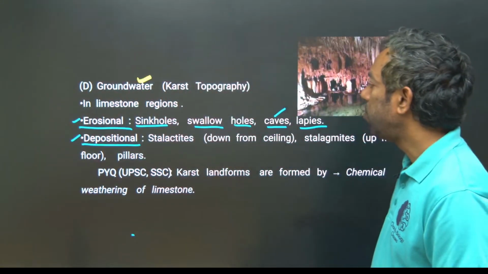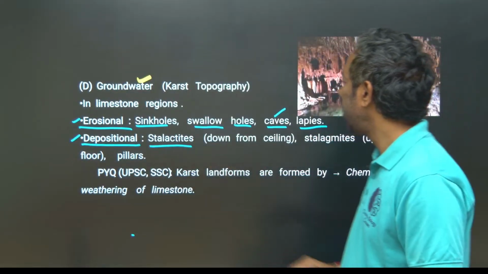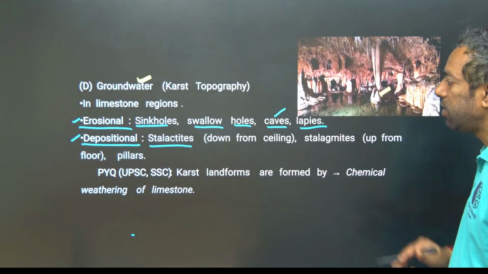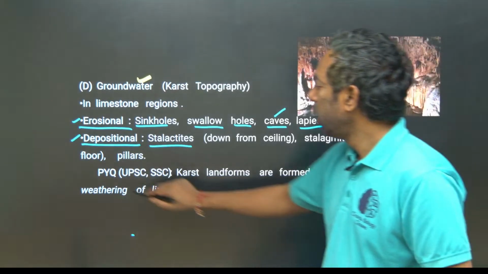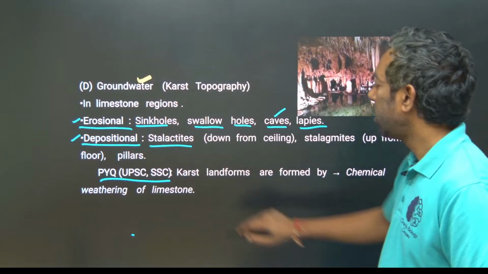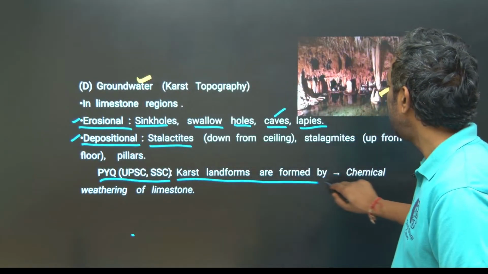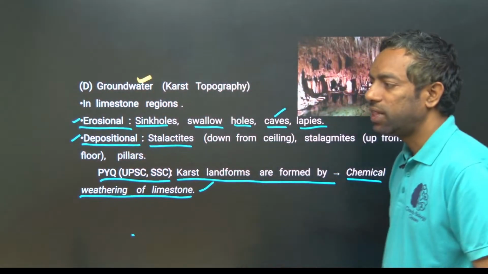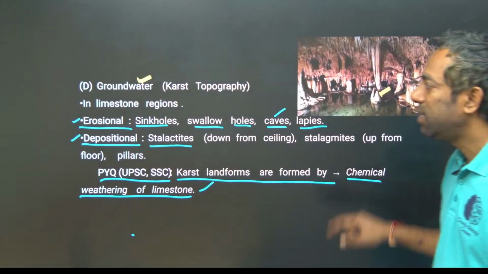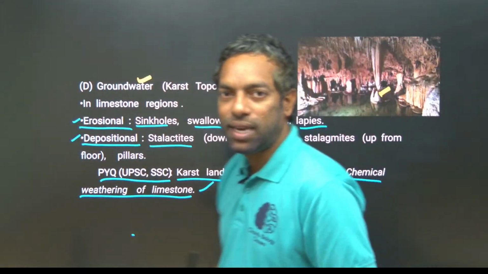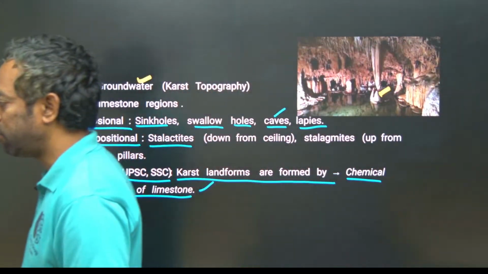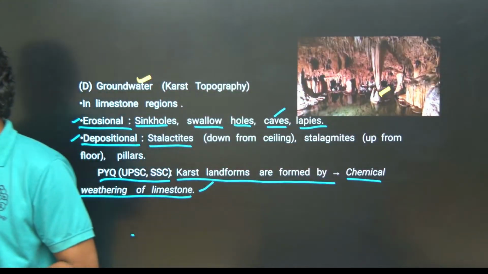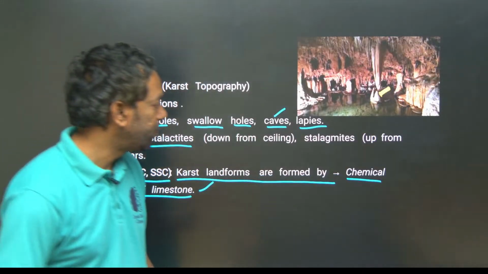And depositional ones are stalactites hanging down from the ceiling, and so on, okay, guys. They previously asked UPSC and SSC questions: karst landforms are formed by chemical weathering of limestone. Groundwater changes the earth's landforms, guys, okay. Groundwater also changes the earth's landforms.